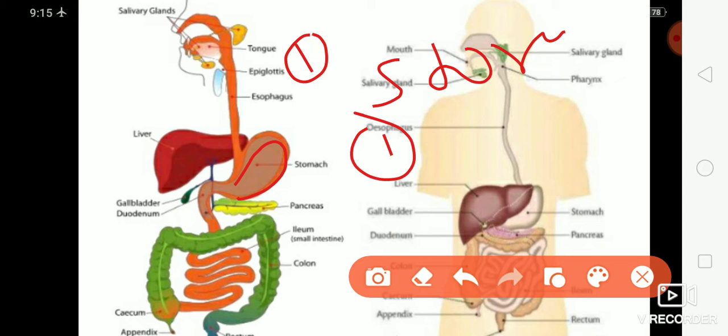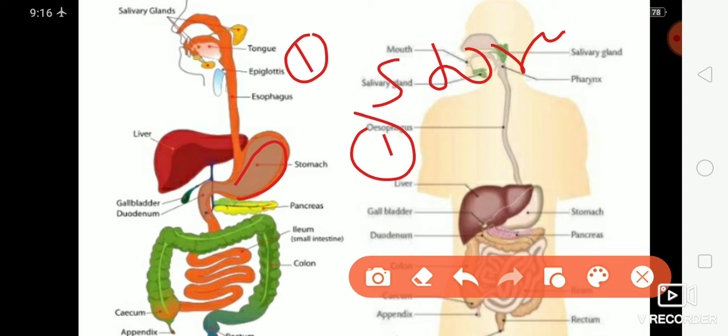The protein digestive enzyme pepsin acts in an acidic medium and breaks down the protein into peptones, and gastric juice also contains some gastric lipase which partially breaks down lipids. The gastric juice can be secreted by the sight and smell of appetizing food. Last one is regulation of the flow of food: the stomach regulates the flow of partially digested food into the small intestine.